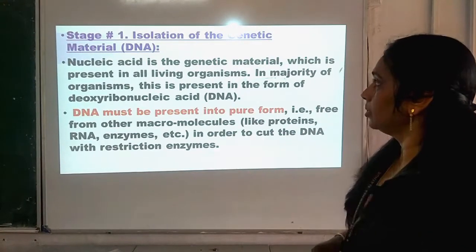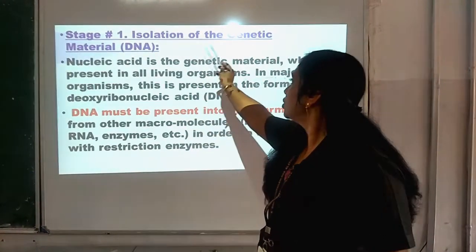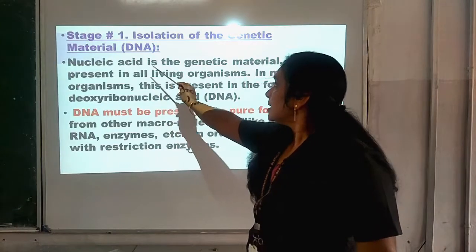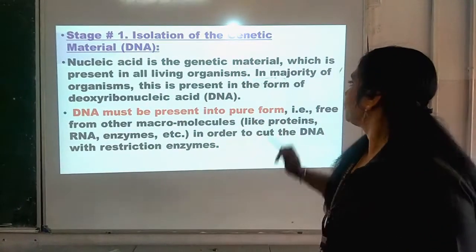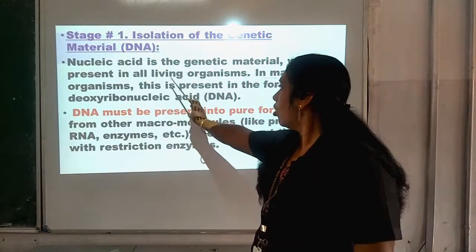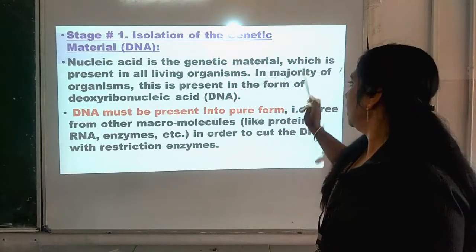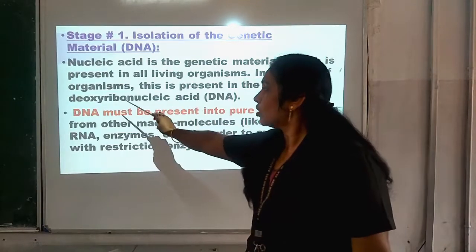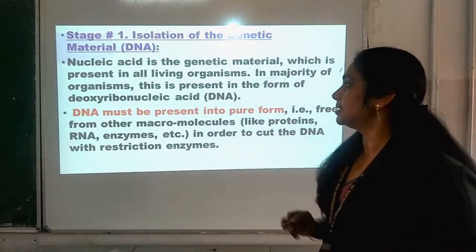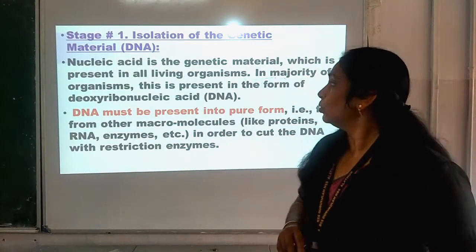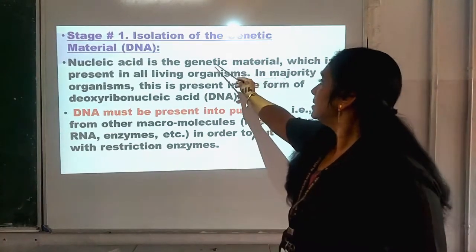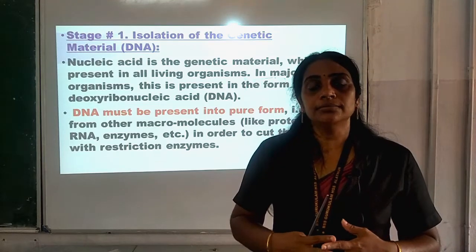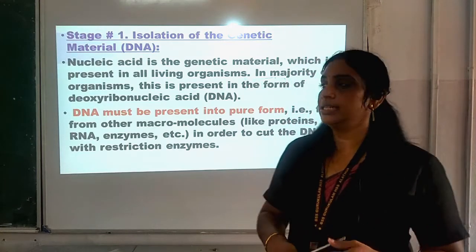So, stage number 1, isolation of genetic material DNA. Nucleic acid is the genetic material which is present in all living organisms. In the majority of organisms, this is present in the form of deoxyribonucleic acid, that is DNA. We know that DNA is the genetic material in most living organisms.